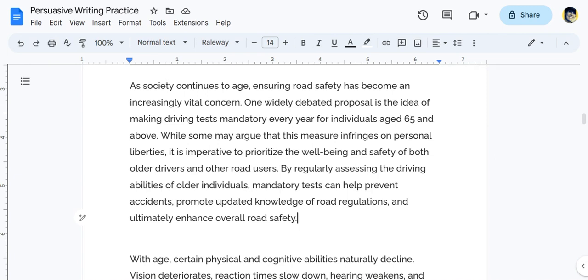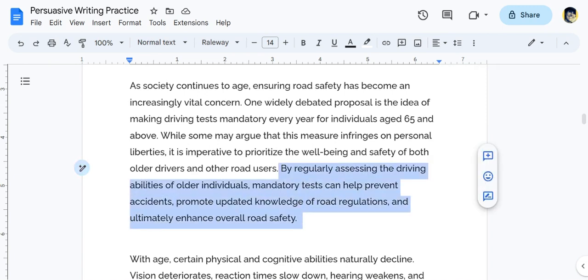Okay, pausing for a moment, writers, let's take a look at our thesis. Here we have the thesis representing that the essay will focus on, number one, a body paragraph that will definitely address how mandatory tests can help prevent accidents. A body paragraph will also address how these mandatory driving tests will promote updated knowledge of road regulations, and we will also see a body paragraph focusing on how it will enhance overall road safety.